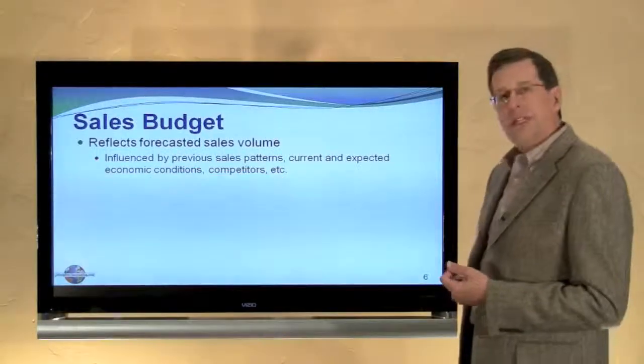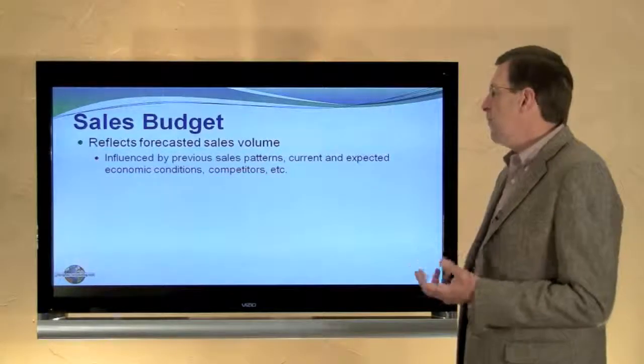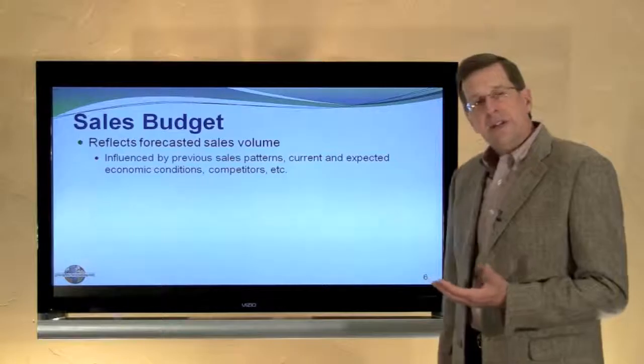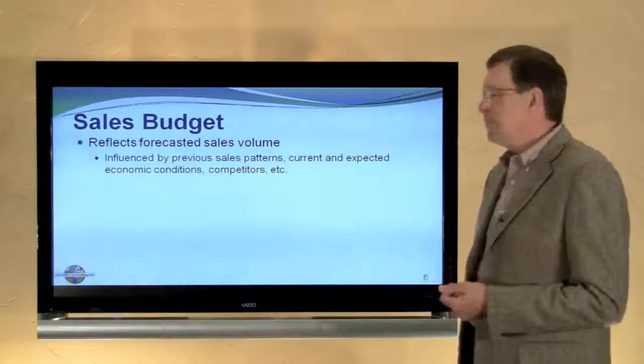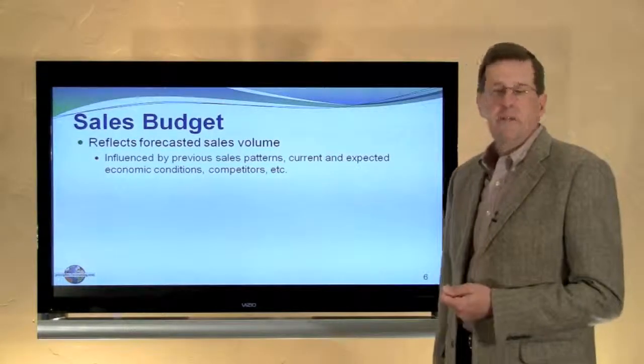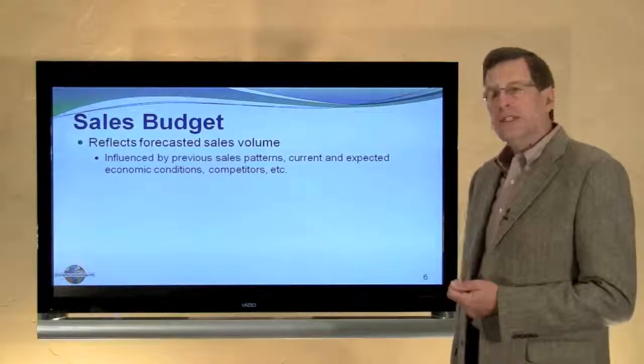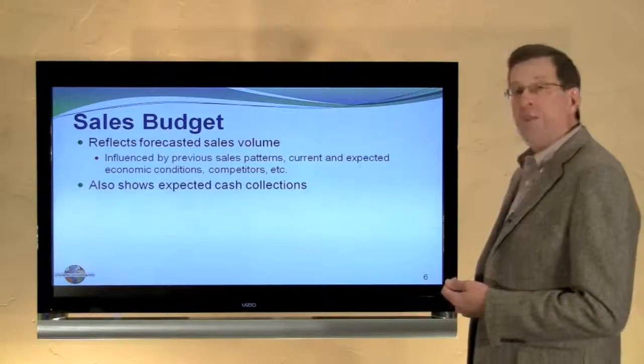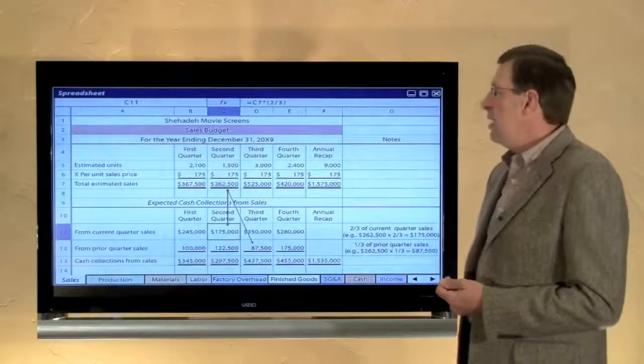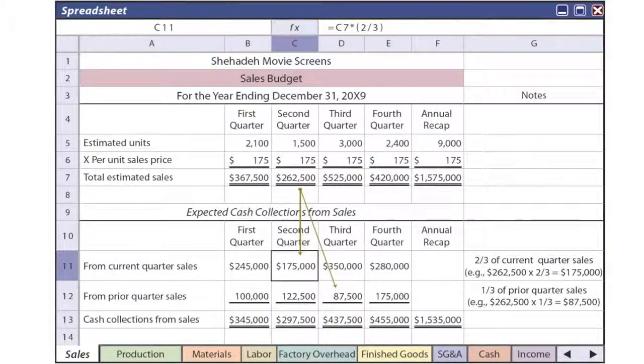Starting with the sales budget reflects forecasted sales. It's influenced by sales patterns, current and expected economic conditions, the anticipated actions of competitors, and so forth. It also shows expected cash collections from sales. So all of these spreadsheets are repeated in your textbook, and so it's going to be hard on the screen to point out all of the necessary detail here.